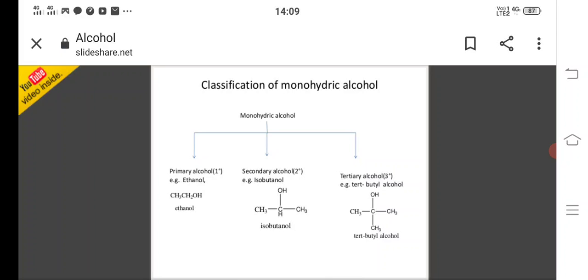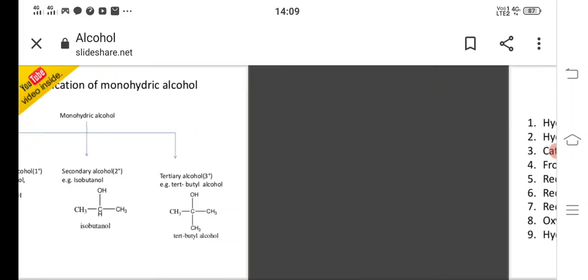This classification is based on the nature of carbon. If the hydroxy group is attached to a primary carbon, those are called primary alcohols. If the hydroxy group is attached to a secondary carbon, then that is called a secondary alcohol. If the hydroxy group is attached to a tertiary carbon, those are called tertiary alcohols. This classification depends upon the nature of the carbon bonded to the hydroxy group.